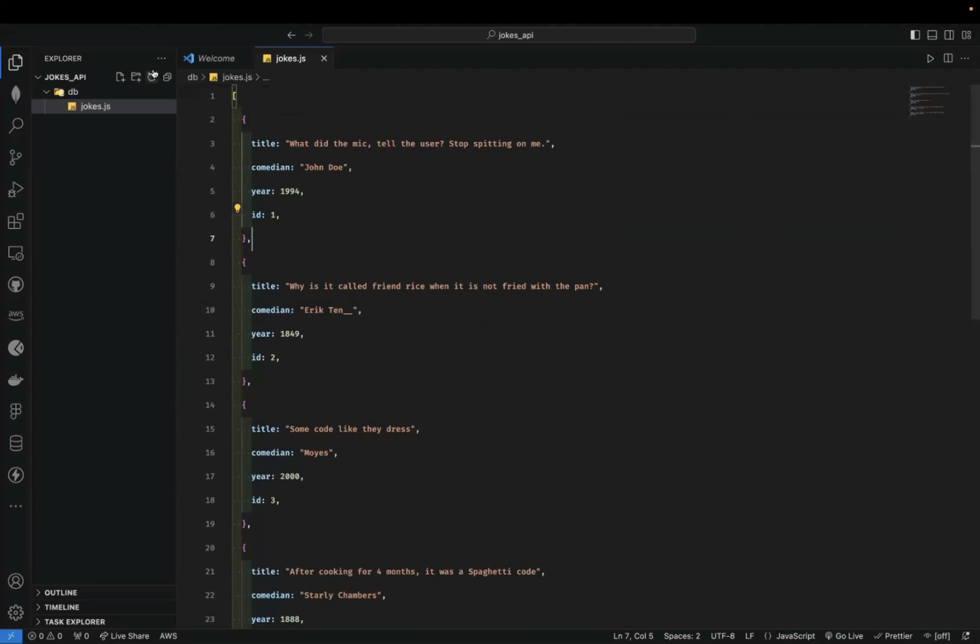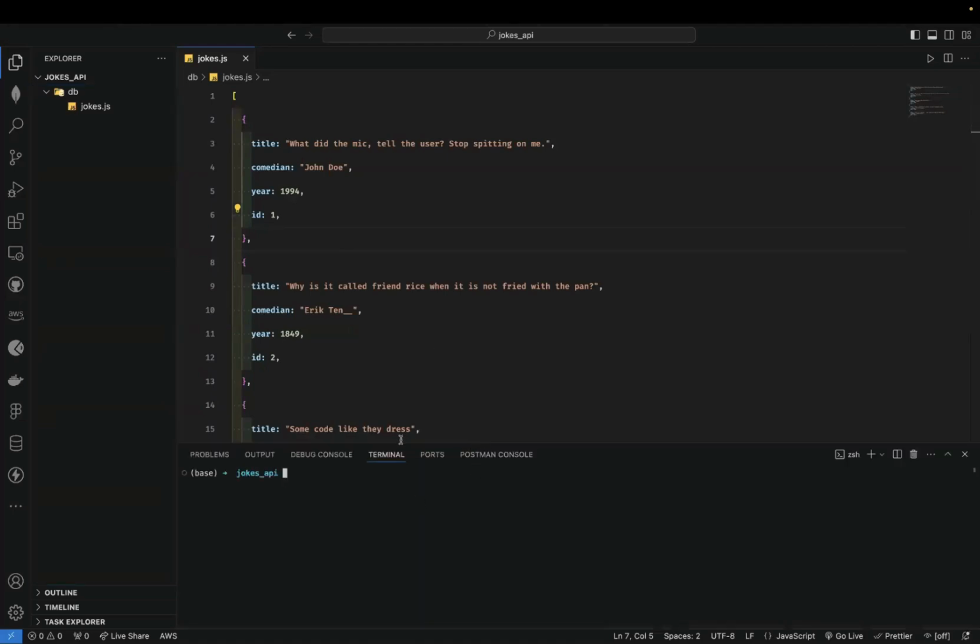Okay. So let's start. Currently, this is not a Node project, and who can tell me how you can identify whether a project is a Node project or not? Is there anybody? Anybody wants to try?